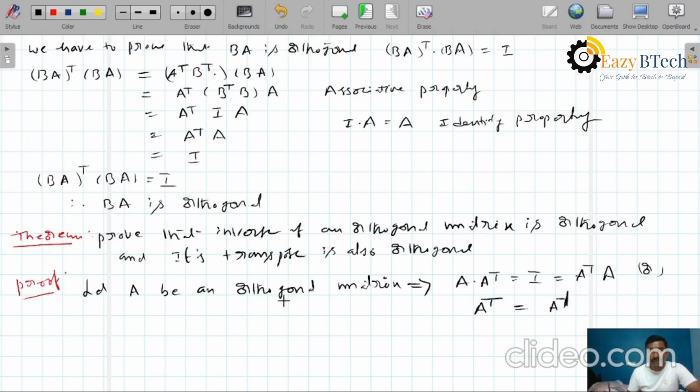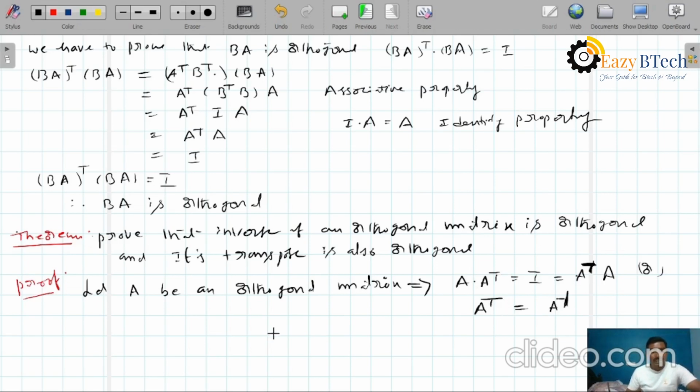This is the meaning of an orthogonal matrix. If A is an orthogonal matrix, we can write either A into A transpose equals I, or A transpose into A equals I. This is the first one. The second one is A transpose equals A inverse. So this is according to the definition, and we can use these equations.